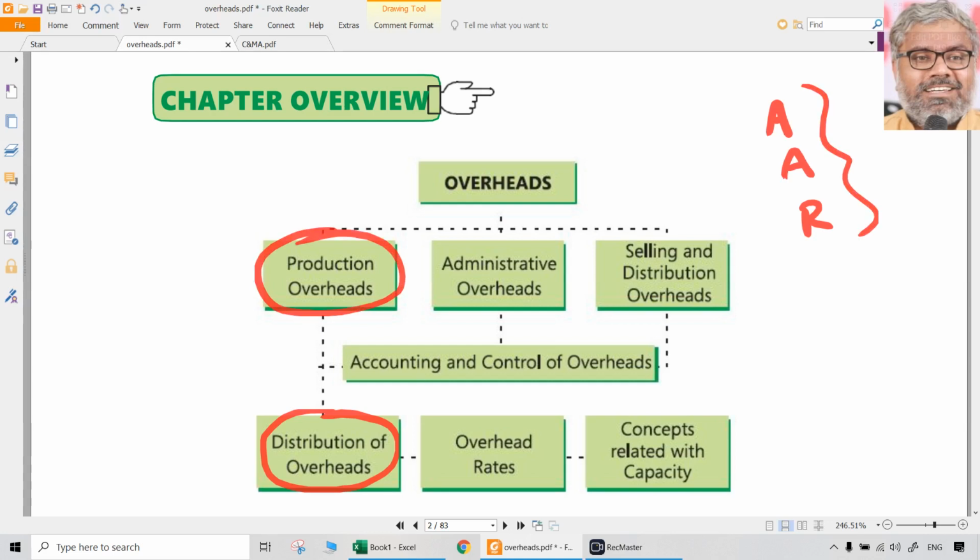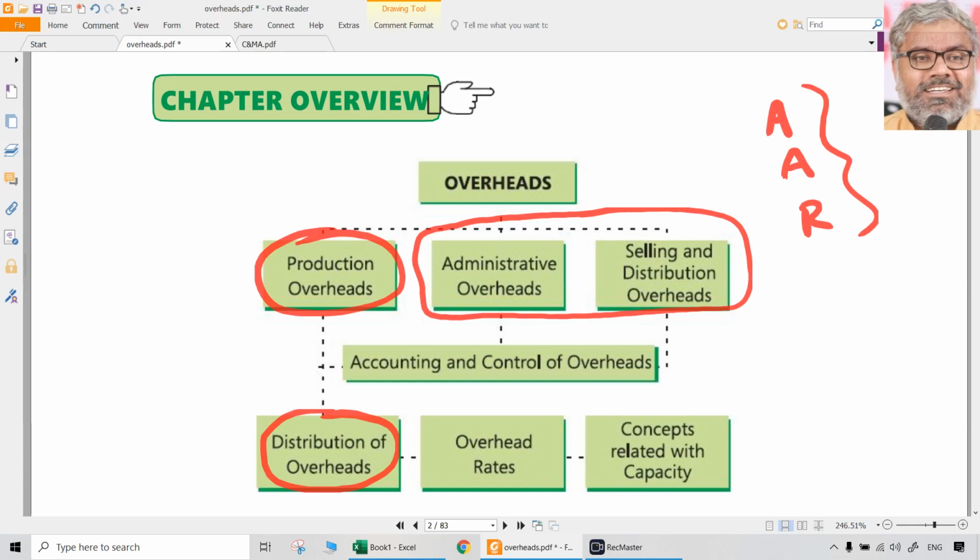As far as administrative overheads and selling and distribution overheads are concerned, those are straightforward. There will be collection of various expenses in the form of administrative or selling and distribution overheads, and they can just be pooled at one place and usually taken at actual expenditure incurred basis.